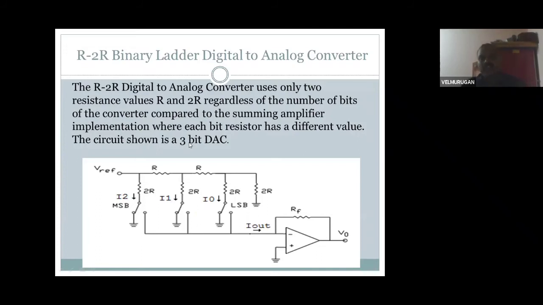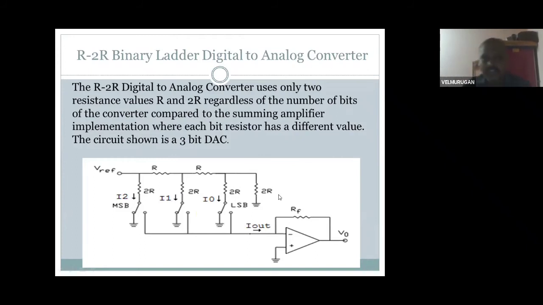The circuit shown is a 3-bit digital to analog converter. There are 3 bits. See here, that is 2R, 2R, R. Okay, 3 types of R. Why are you calling it R-2R? Resistors are connected in series for R and in parallel for the 2R resistors. All are connected together to the inverting input of an IC 741 with a feedback resistor RF, and you get the output. In this way it converts digital to analog, summing all the values.